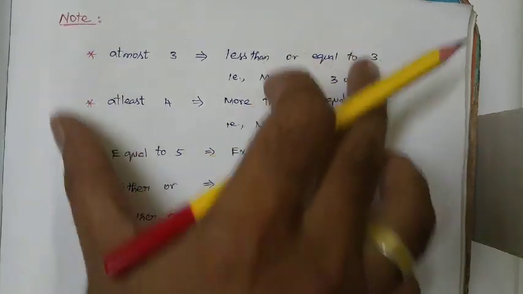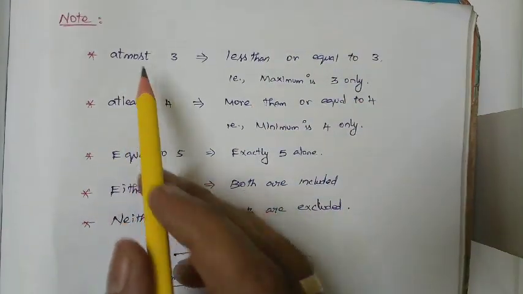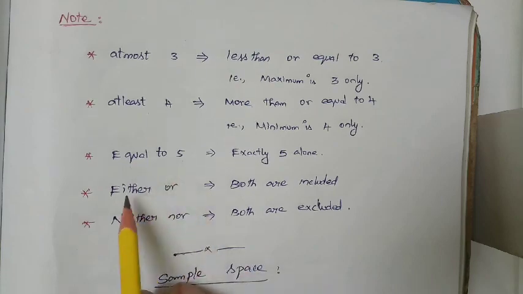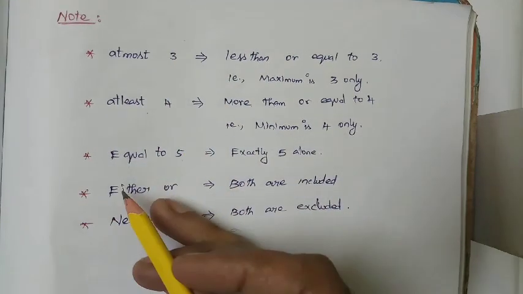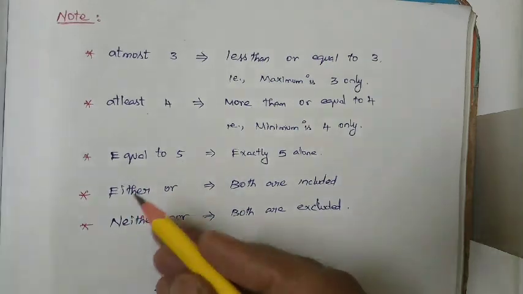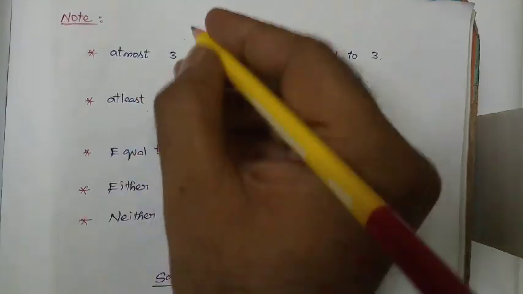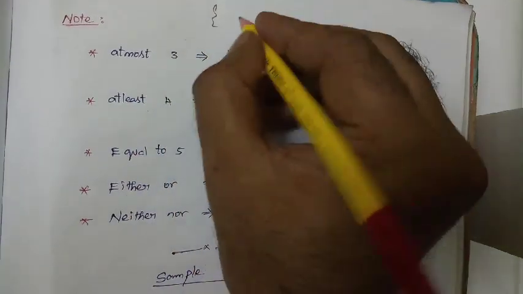Finally we are seeing one note: something but at most, at least, equal to, either or, neither nor. This is very important, right? At most, at least, these are very important. At most, right? First I am giving some sample space.